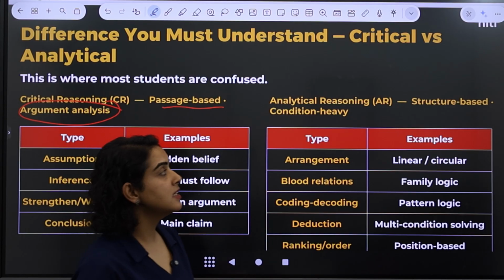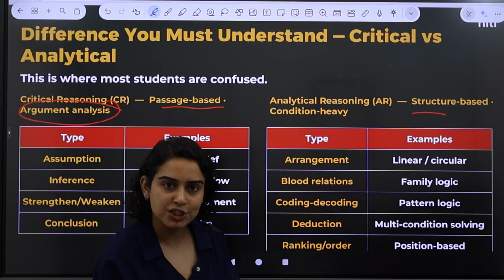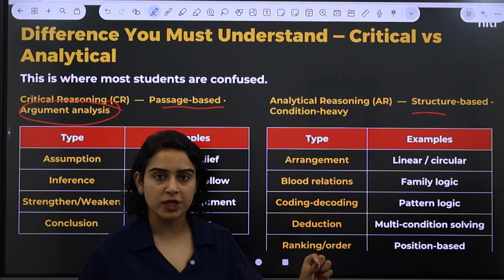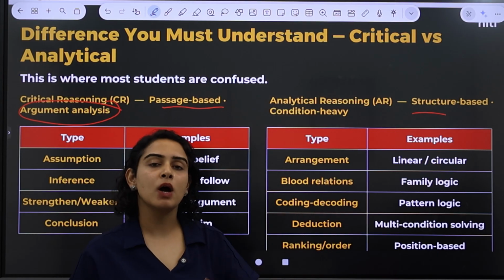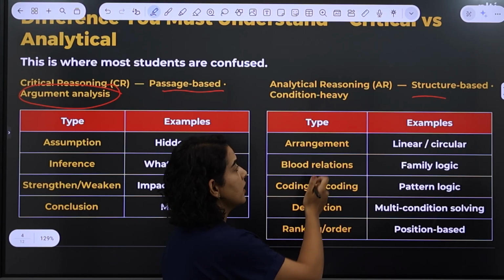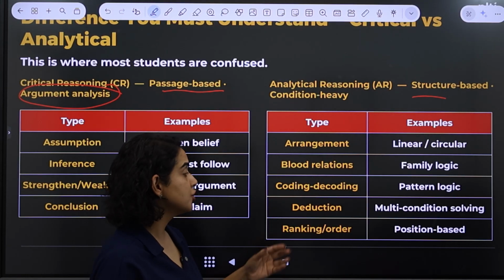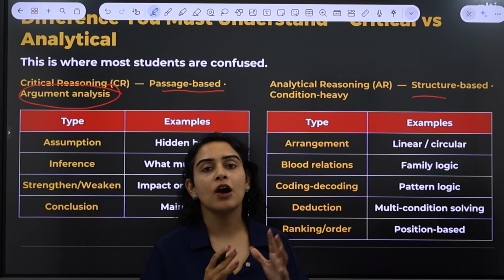Analytical reasoning is much more about structure, and you need to understand the condition that is being applied in a certain situation, and you have to apply it throughout and find the solution to the question. The questions are around arrangement, blood relations, coding, decoding, deduction, and ranking or order.